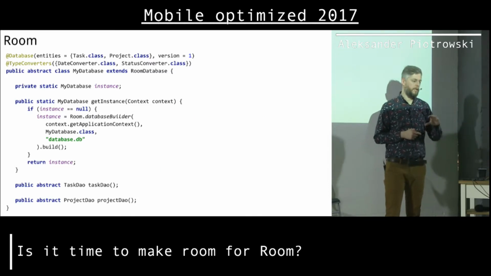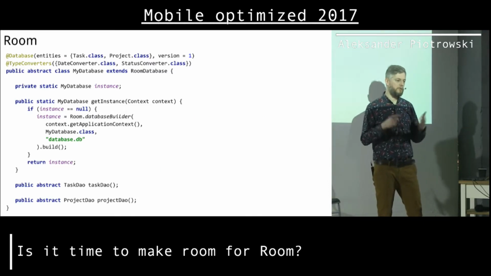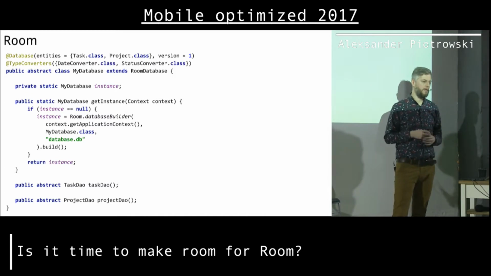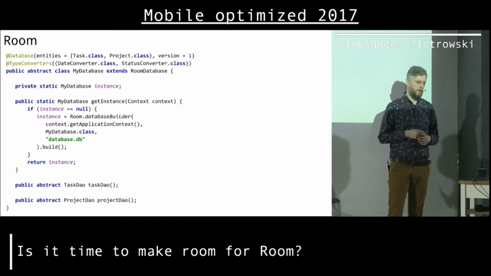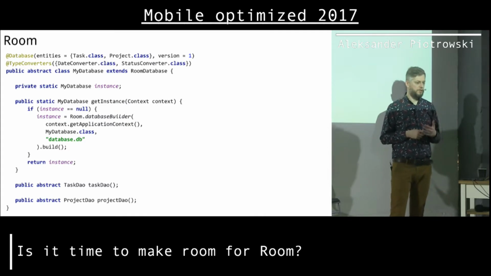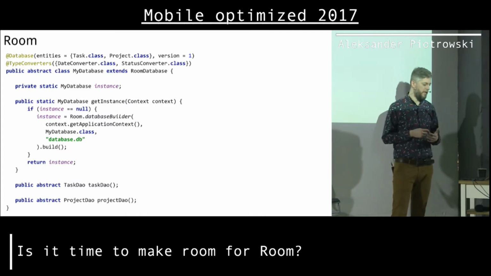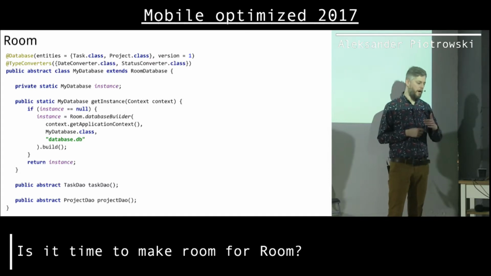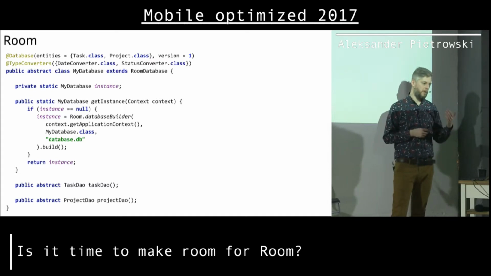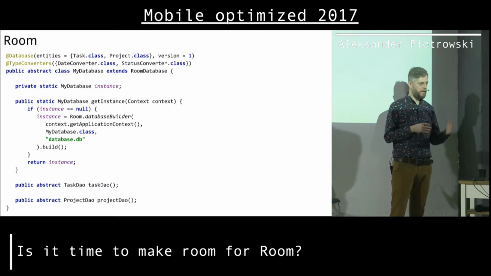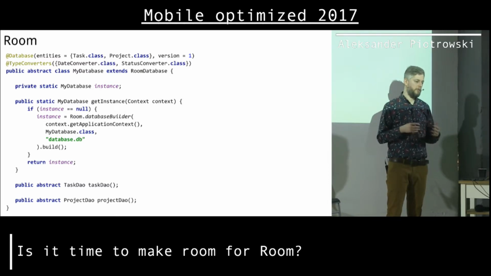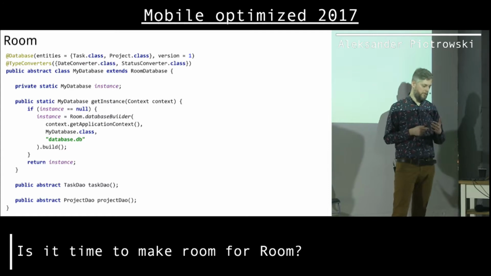Then to use a database in our application, we need to create this parent object that will give us access to tables and entities that are stored in the database. And for Room, we just need to create an abstract class that extends RoomDatabase. A few annotations are required. Here we have the database annotation that basically states what entities my application consists of. In this case, this is a task and a project.